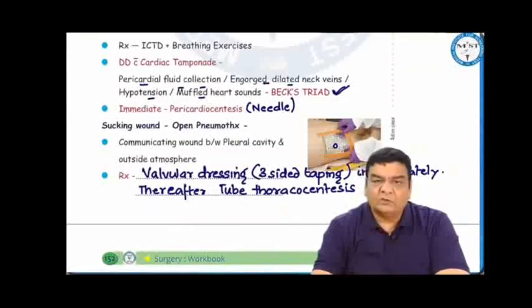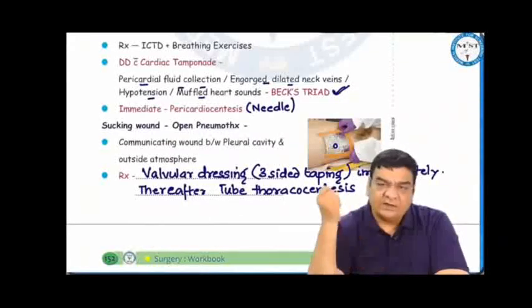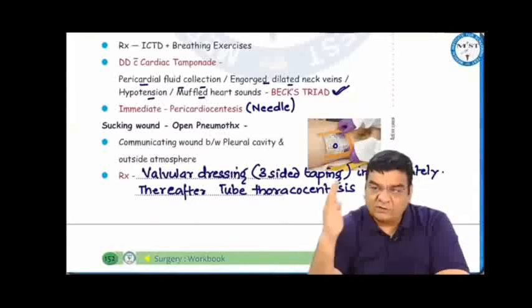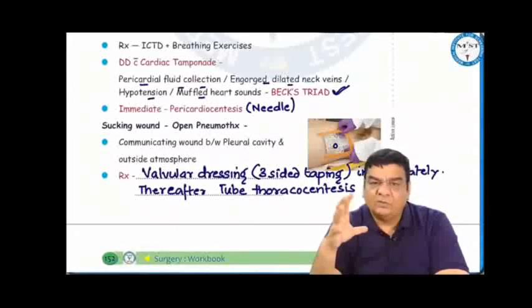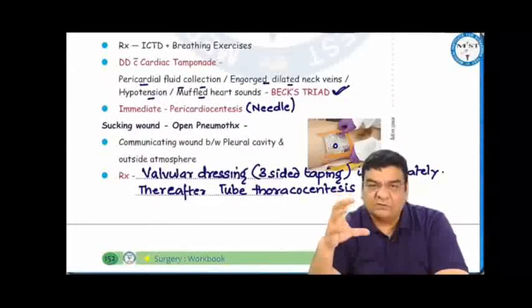There is a sucking wound of open pneumothorax. If somebody has hit a knife into the thorax and takes the knife out, there is an open wound in the thorax. Since outside pressure is positive and inside pressure is negative, air from outside will be continuously sucked inside, and that can lead to massive pneumothorax or tension pneumothorax. Again, this would be a real surgical emergency.